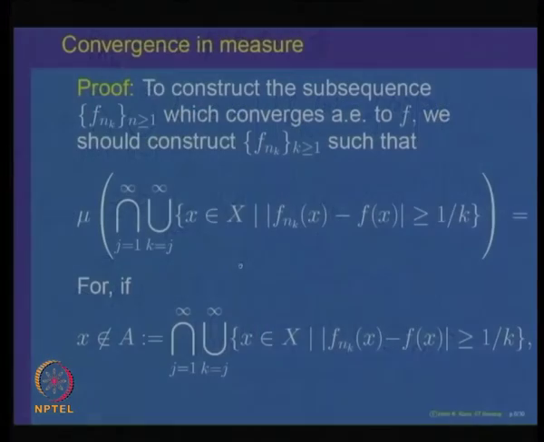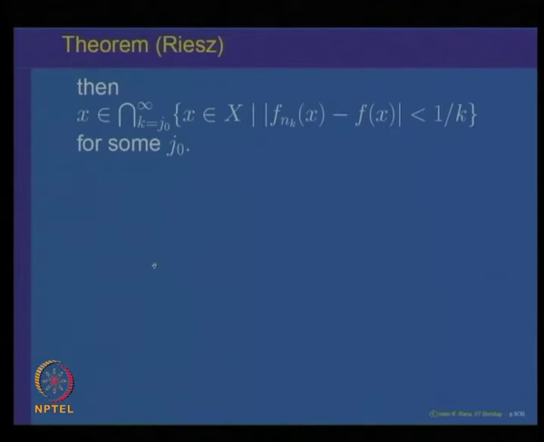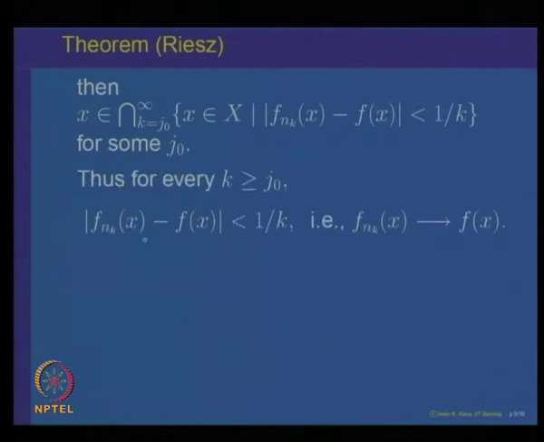Once again, let me revise: saying that f n k x does not converge to f x is the same as saying x does not belong to this set. Because if x does not belong to the intersection over j of some sets, that means there is a j naught such that x does not belong to the j naught set. So it belongs to this for some k, it should be a union over k. So that is a union here. That means for every k bigger than j naught, this is less than 1 over k.